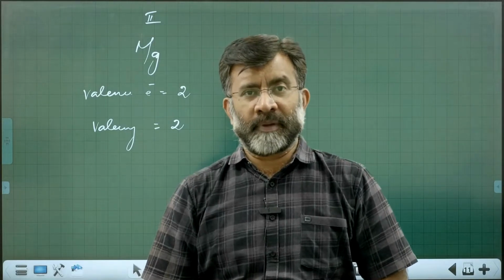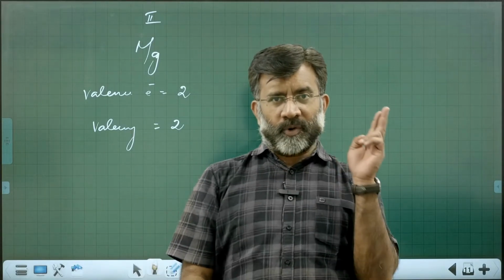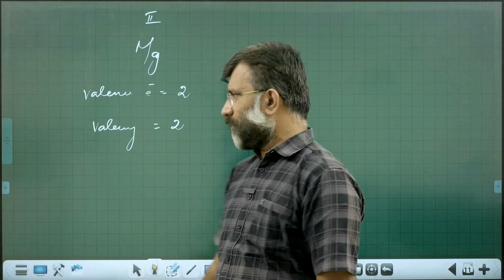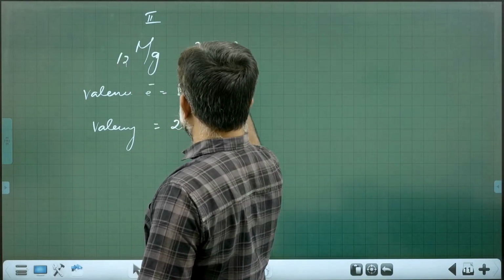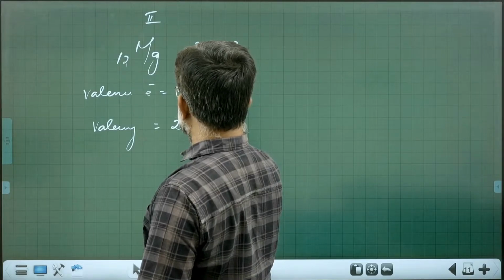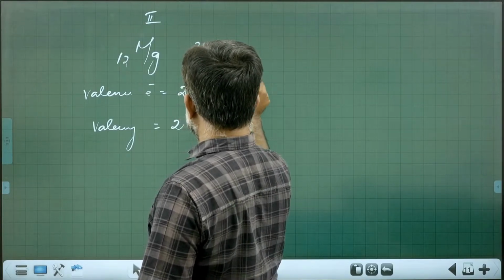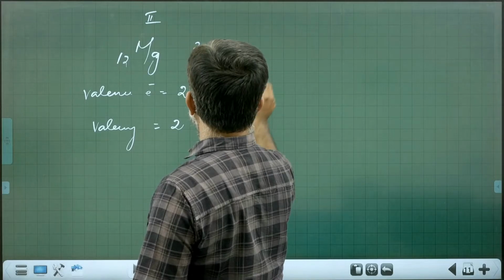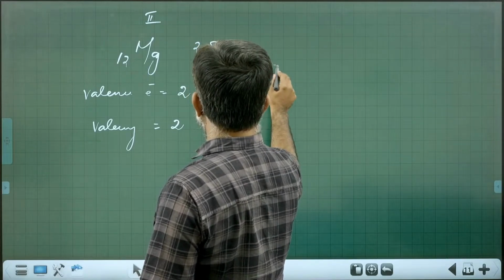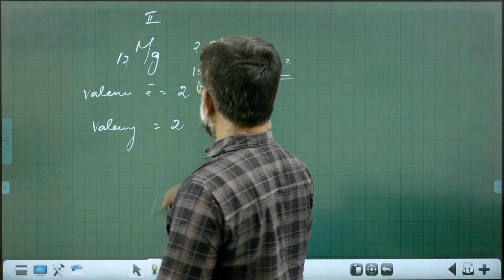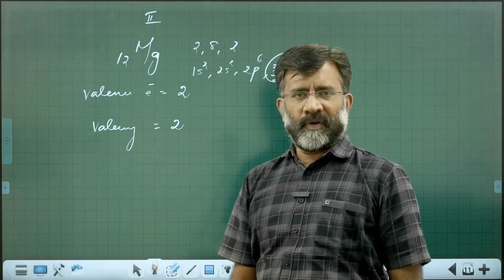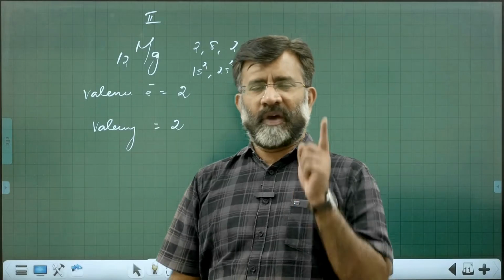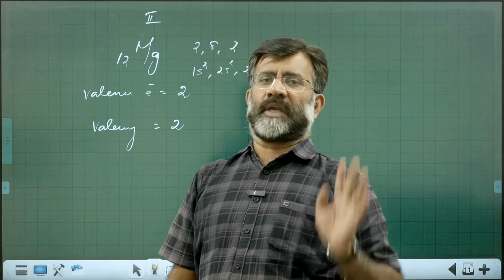Valence electrons means number of electrons in the outermost shell. It is 2 electrons. All of you know magnesium atomic number 12. It is 2, 8, 2. 1s2, 2s2, 2p6, 3s2. This is the configuration for magnesium. 2 valence electrons. What is the valency? 2. So valence electrons and valency remain the same.